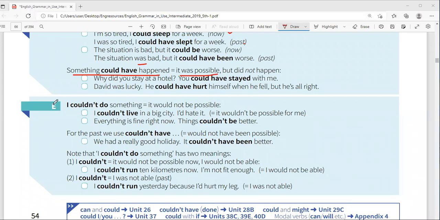Now, but then the negative. We have seen the past tense. What about the negative? I couldn't do something. It means it would not be possible. I couldn't live in a big city. I would hate it. Okay? So that means it would not be possible. Everything is fine right now. Things couldn't be better.